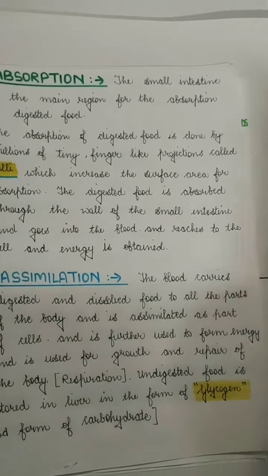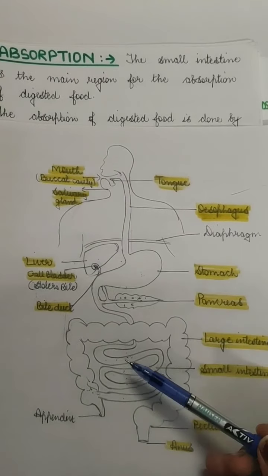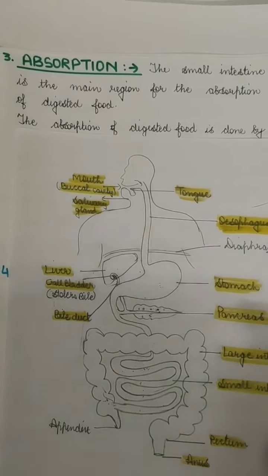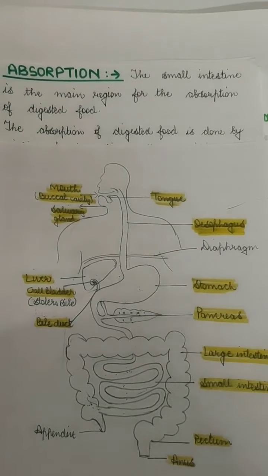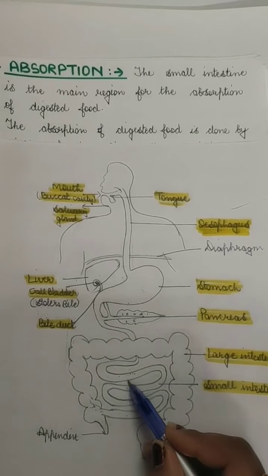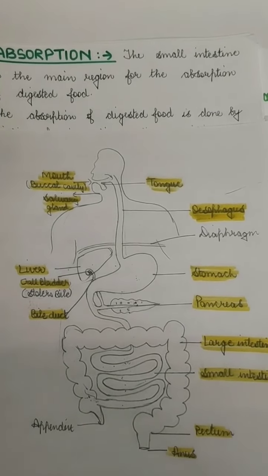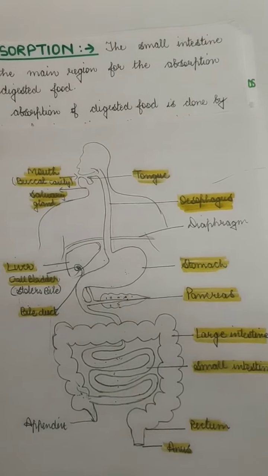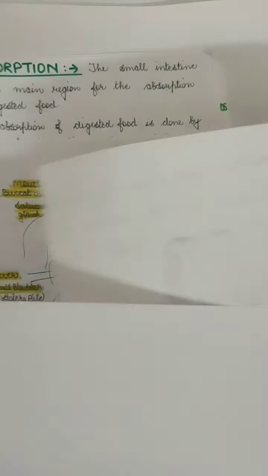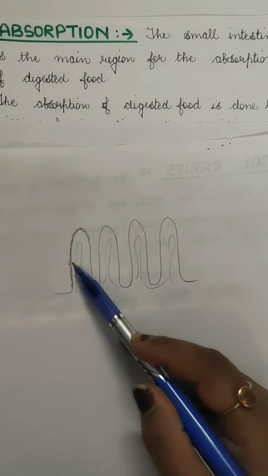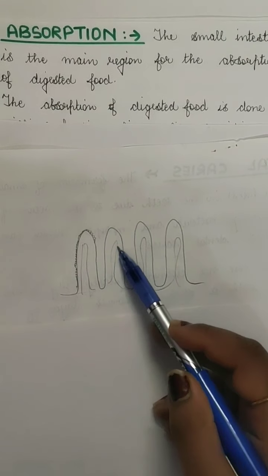After that, the absorption is done. The absorption takes place again in the small intestine. The wall of the small intestine is very thin, and the intestine has very tiny finger-like projections, millions of them, in the hollow tube of the intestine.